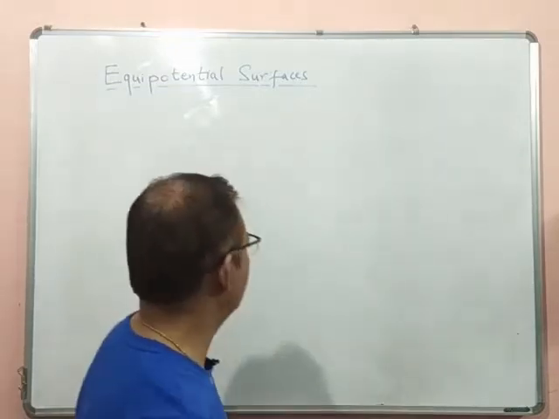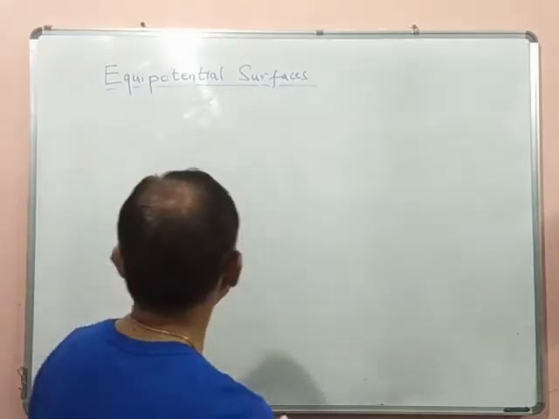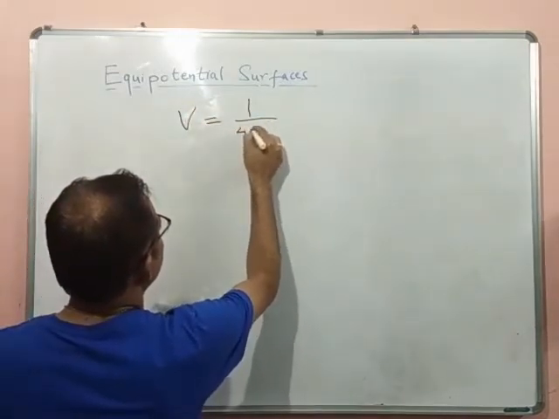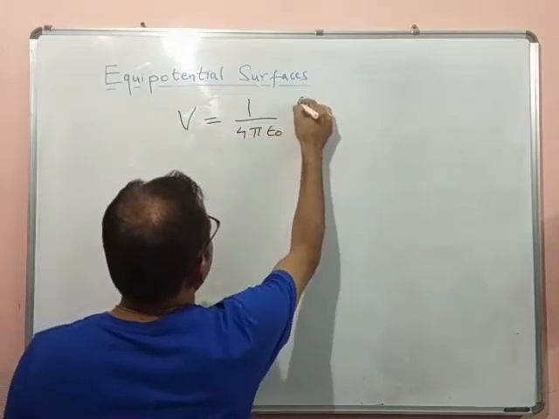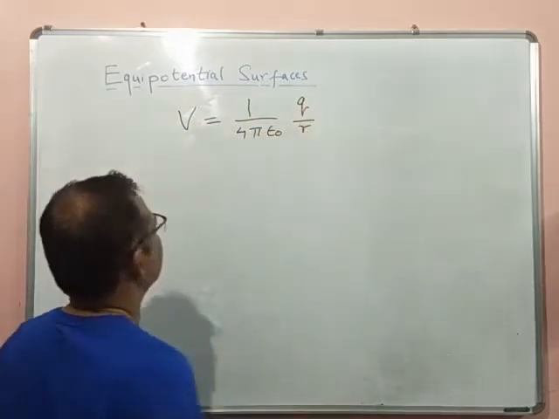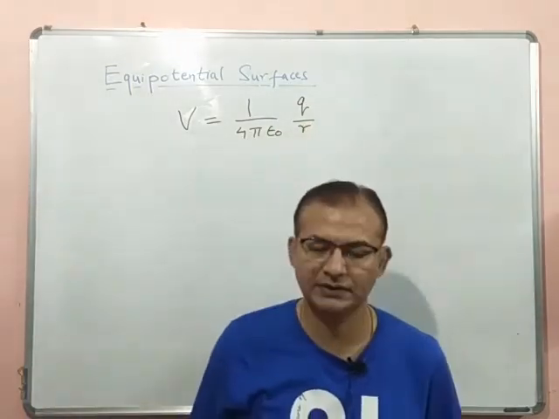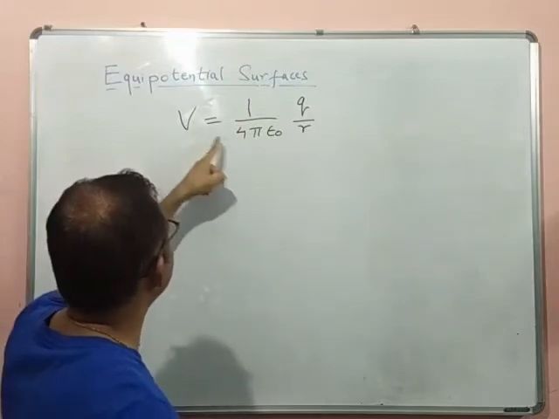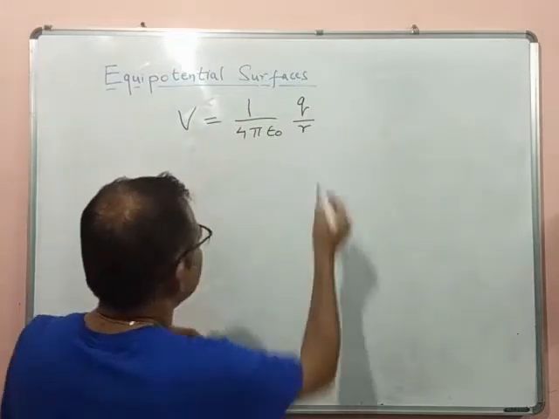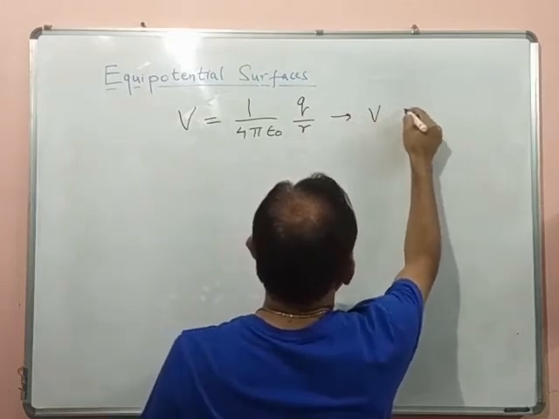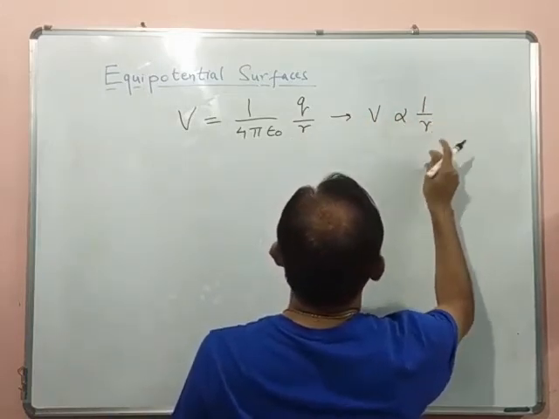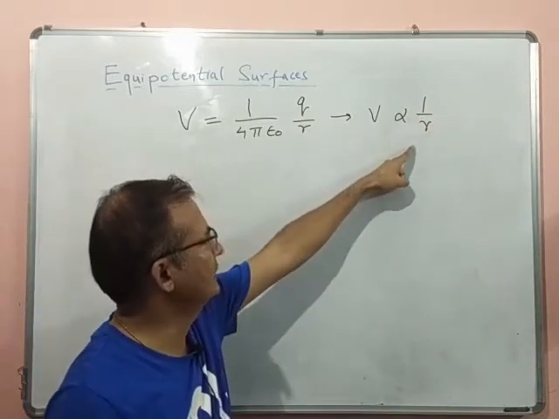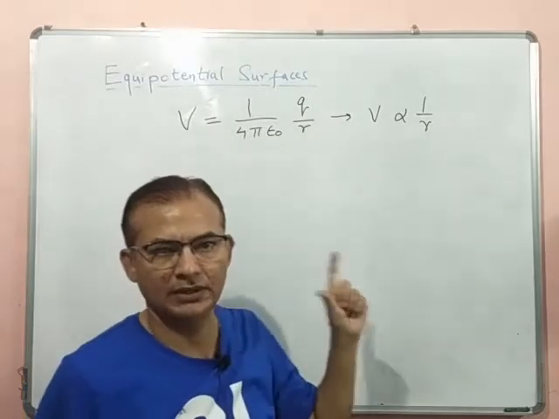Now, as we know, the potential due to a point charge is given by V is equal to 1/4πε₀ Q upon R. So this is for a single charge Q, the potential V. What we can see here is V is proportional to 1 upon R. That means if we keep R constant, the potential will also become constant.